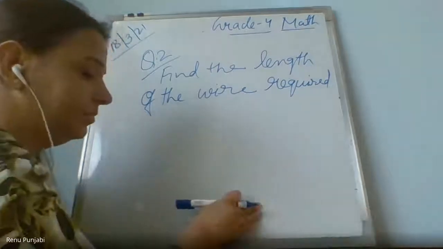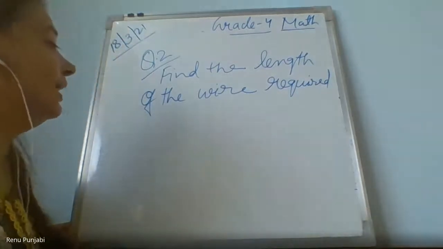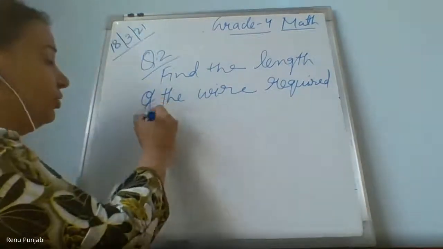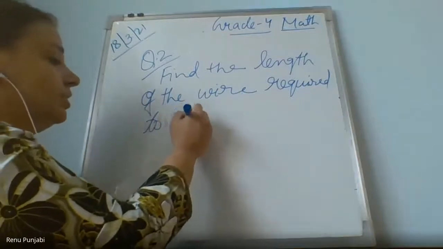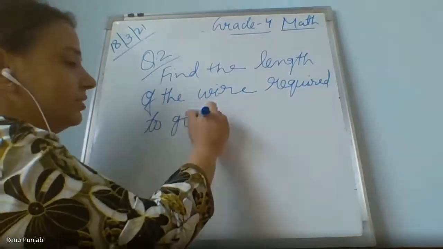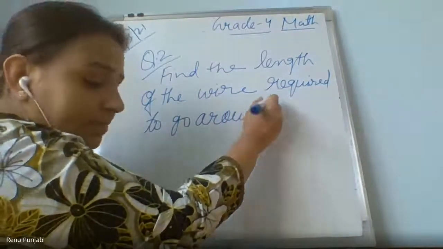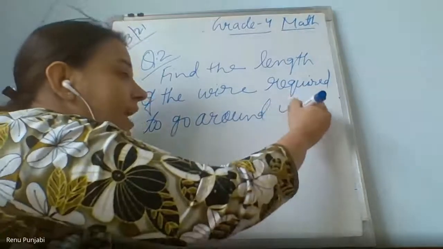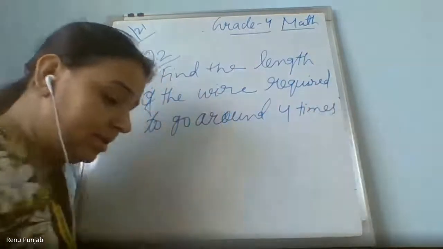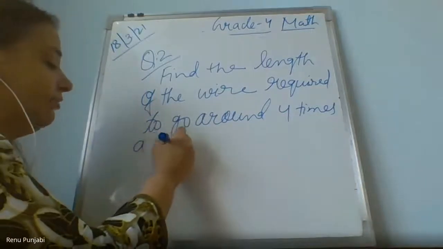Find the length of the wire required to go around four times a rectangular field.